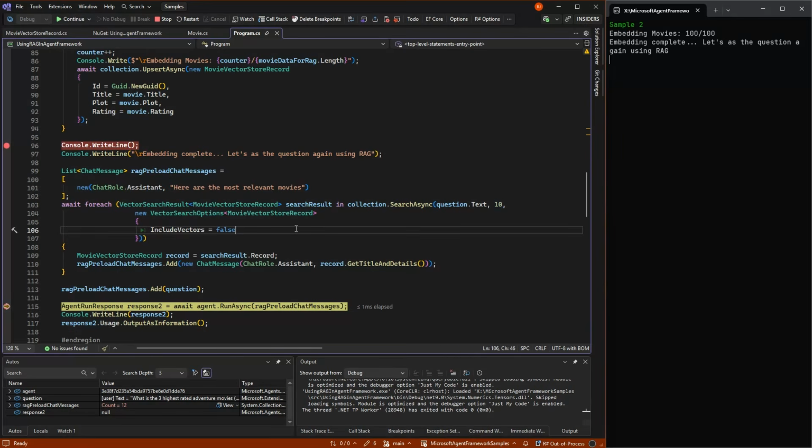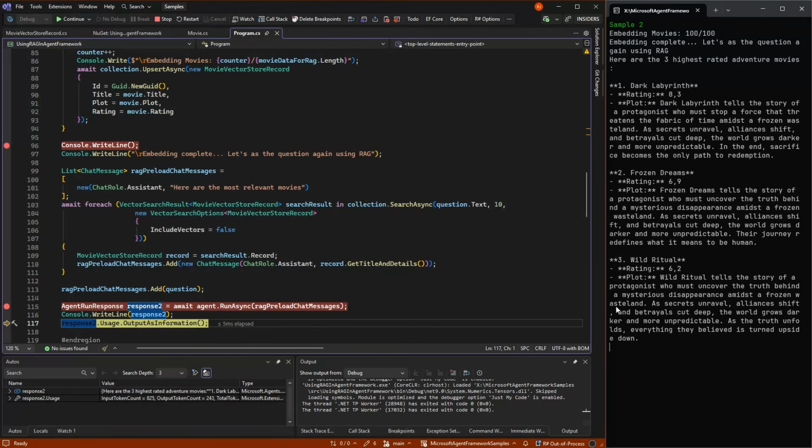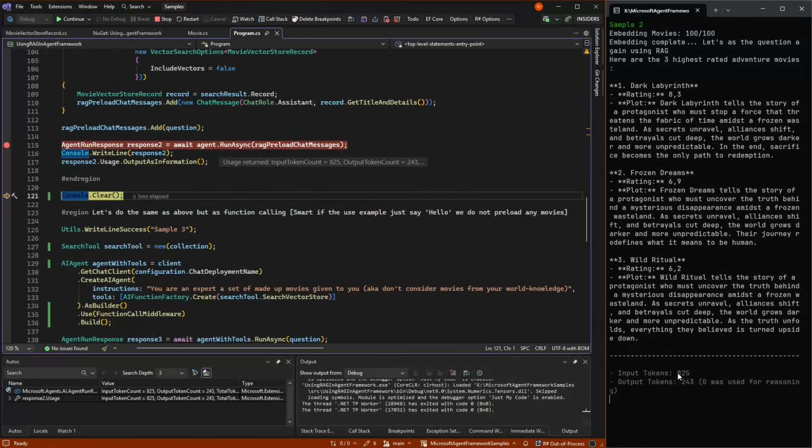But RAG will never be as good as giving all the data in the world to the LLM, of course. But this is the best way we can do it in such a scenario. And the benefit of this, of course, is that we get our answer back. It's not the same answer because, again, among the 10, the best movie, the one that had 9 point something, might not have fit the similarity search. But it costs us a fraction of the tokens.